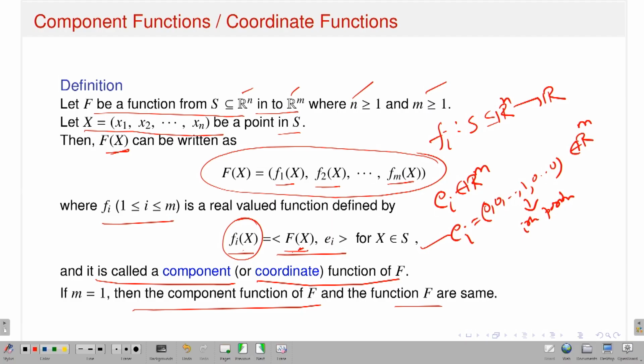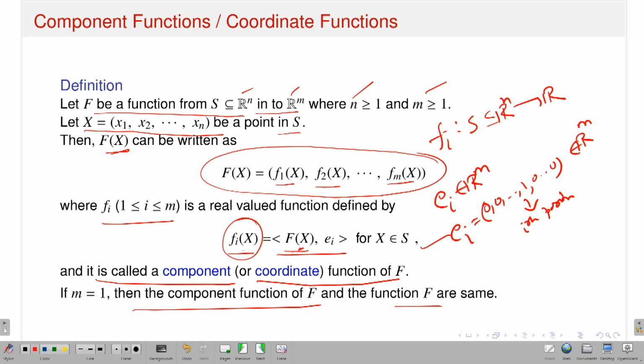Now, can we achieve similar things in the context of the concept of limit? So existence of limit for capital F, whether this is equivalent to the existence of the limit of the component functions. Or, once I have the notion of continuity of capital F, say from Rn to Rm, whether it is equivalent to the continuity of the component functions. Equivalent means, suppose capital F is continuous, does it imply that all the component functions, that means real valued functions of these n many variables, are continuous? Or whether the component functions' continuity implies the continuity of the Rm valued function of Rn variables.